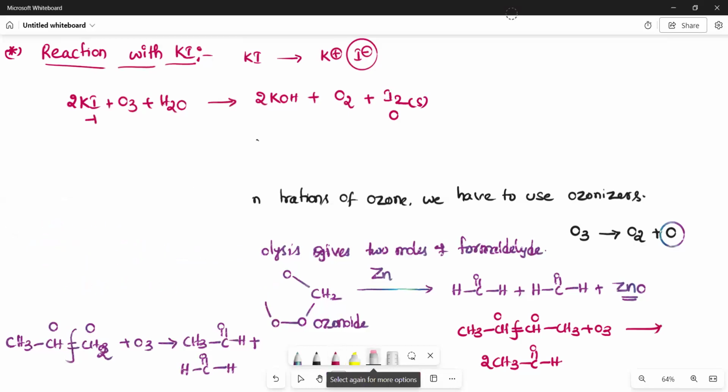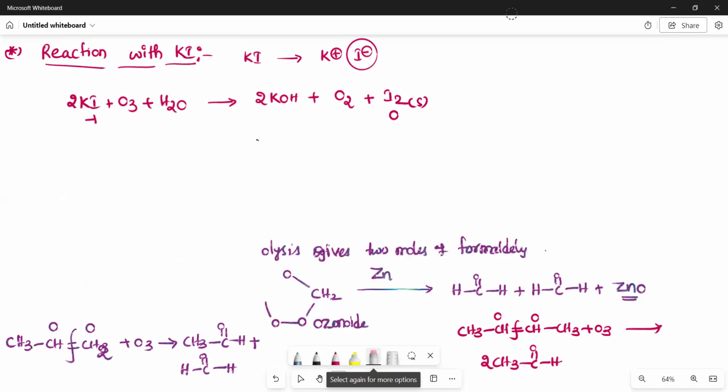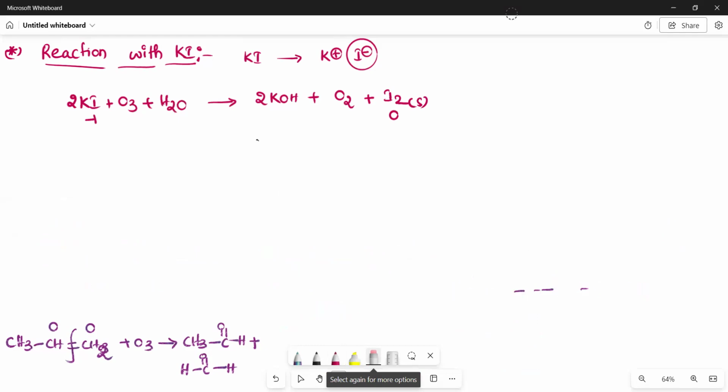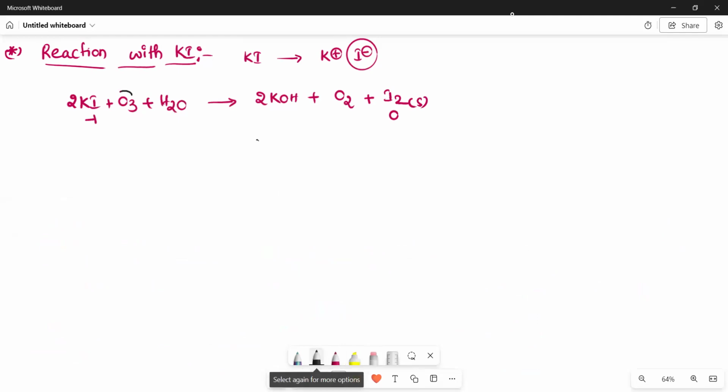So that means during the reaction with ozone, what is the meaning of that? You can convert iodides into iodine, which is an oxidized product. And this is also used for the quantitative estimation of the O3. అంటే టైట్రేషన్ ఆఫ్ O3 ఇండైరెక్ట్లీ యూ కెన్ సే. డైరెక్ట్ గా మనం O3 ఎలా ఉందో చెప్పలేం కాబట్టి ఇండైరెక్ట్ గా చెప్పొచ్చు.